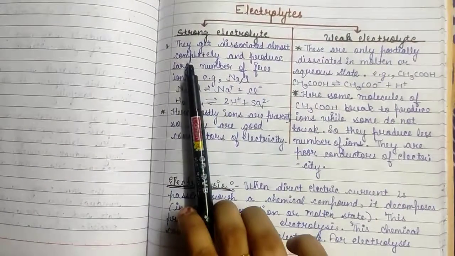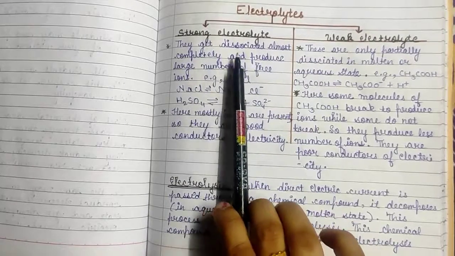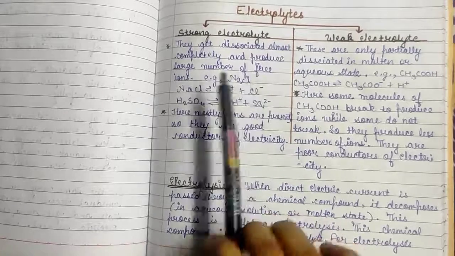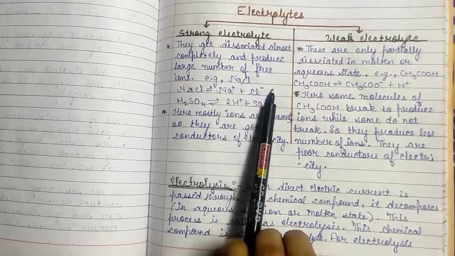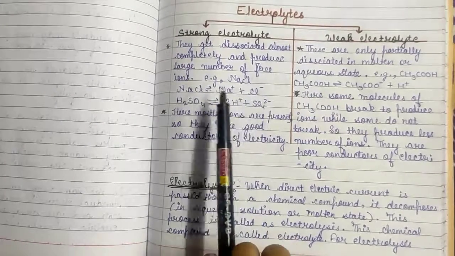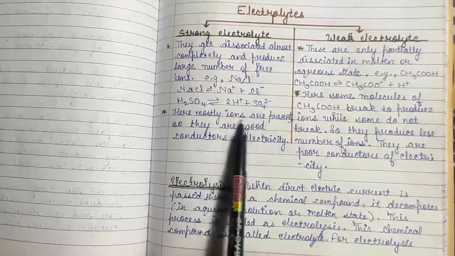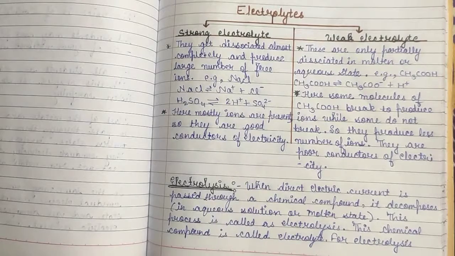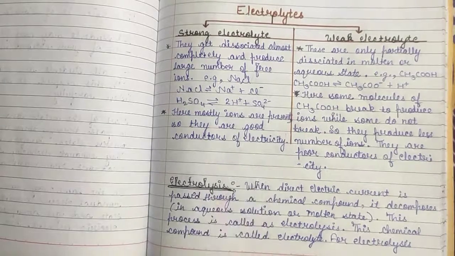So what are strong electrolytes? They get dissociated almost completely and produce a large number of free ions. Example, NaCl. On dissociating, NaCl will produce Na+ plus Cl-. That is a large number of free ions. Similarly, on dissociating sulfuric acid, it will produce a large number of ions, which are 2H+ and SO4 2-. Here in the strong electrolyte, mostly ions are present, so they are good conductors of electricity.